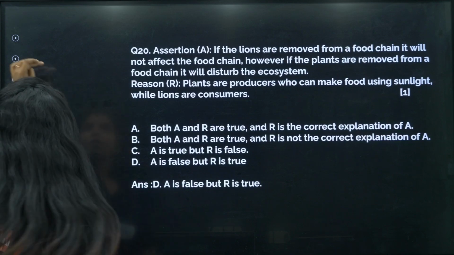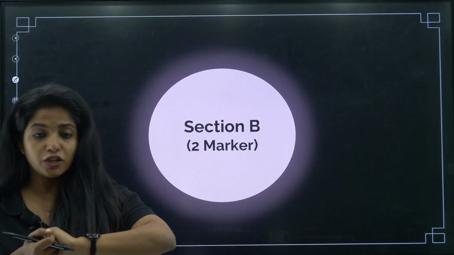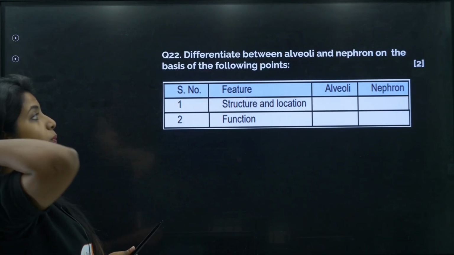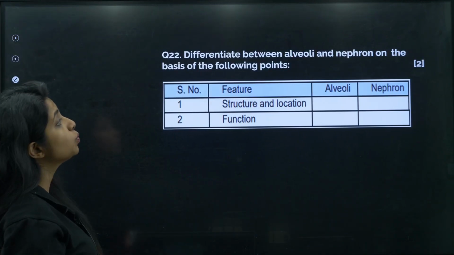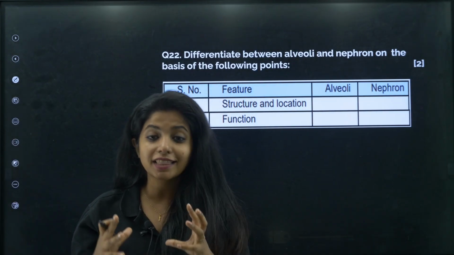Cool. Now, going ahead with the next question, that is section B. It's a 2-marker question, my dear children. Let's get started. So over here, what do we have? Differentiate between alveoli and nephron on the basis of the following points. What do you mean by alveoli? Alveoli are there in the lungs.